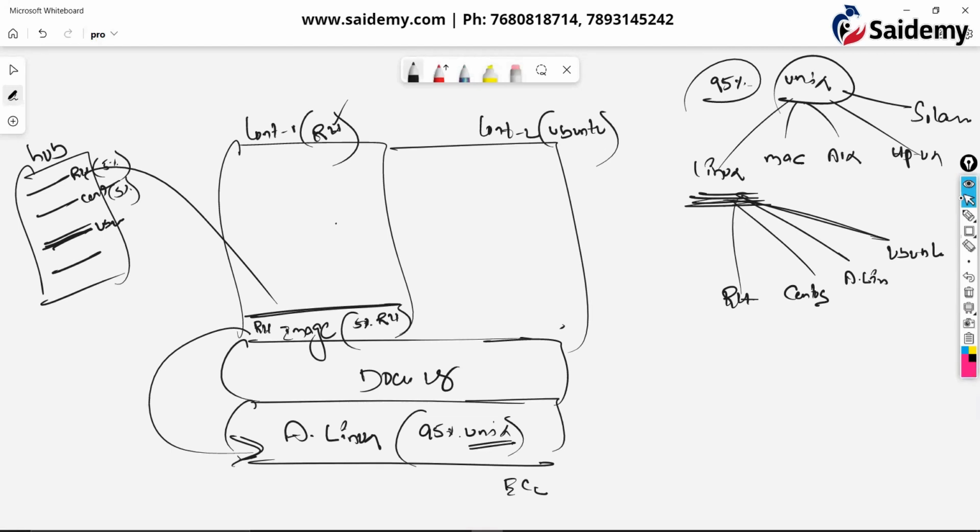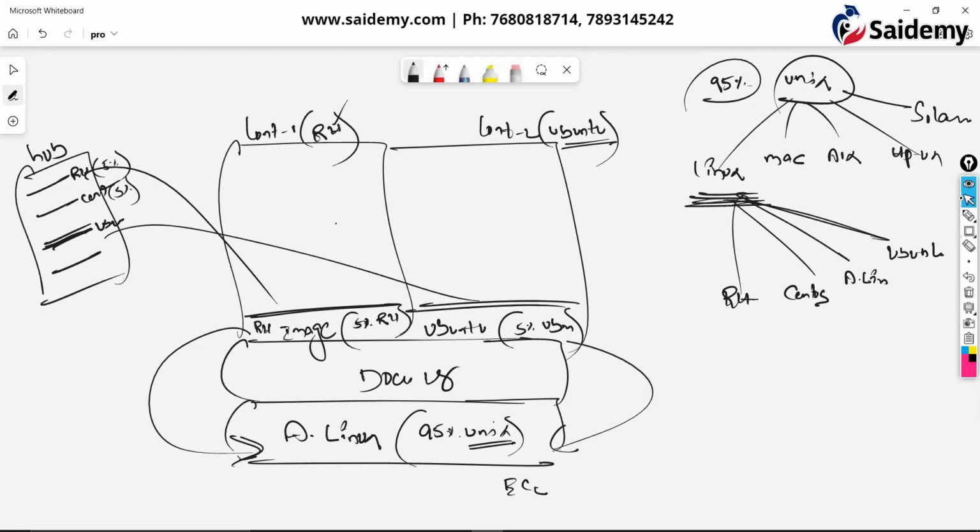That is the advantage we are taking here. Similarly, to create an Ubuntu container, you take the Ubuntu image, which contains only 5% of Ubuntu features. For the remaining 95% Unix, it depends upon the base machine.